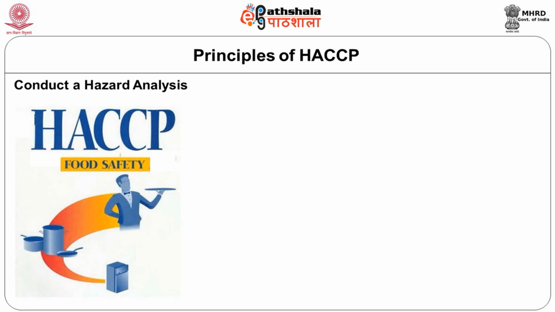The first principle is to identify these hazards at each step of food processing and assess the risk associated with them, whether there is any risk with a particular hazard. When conducting the hazard analysis, the following things have to be considered.